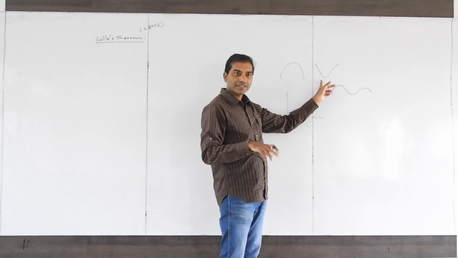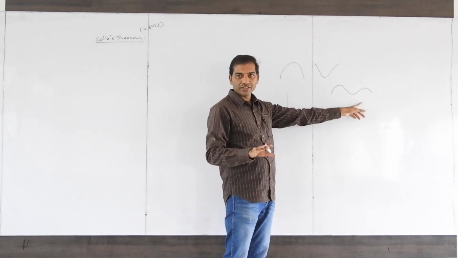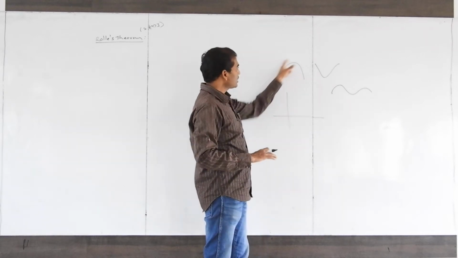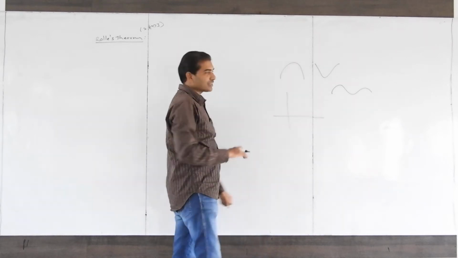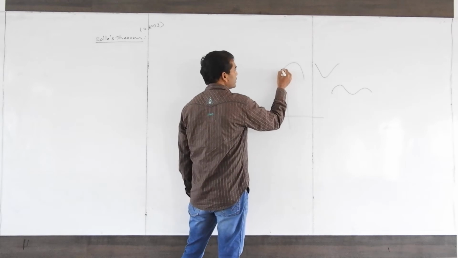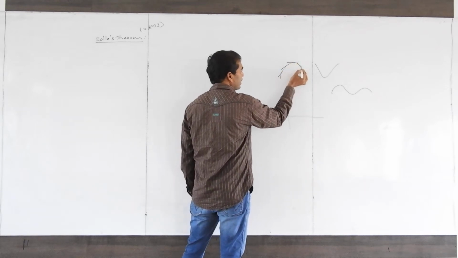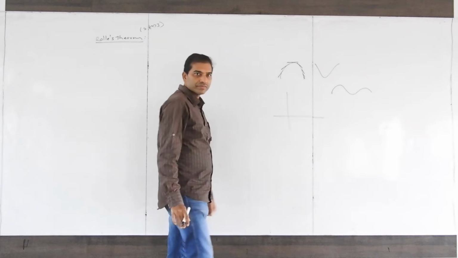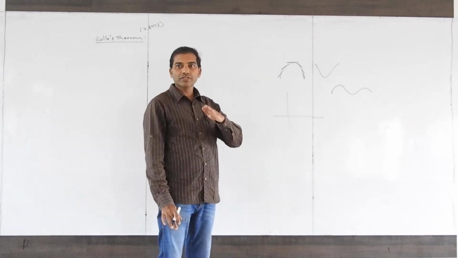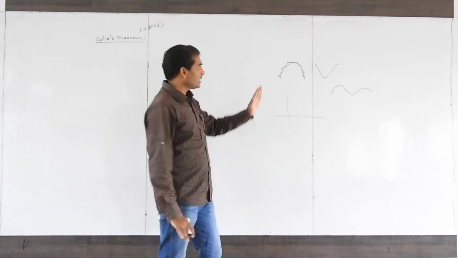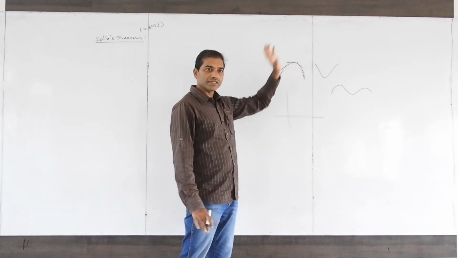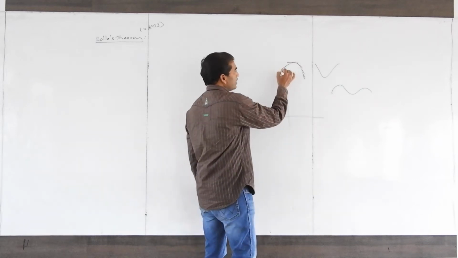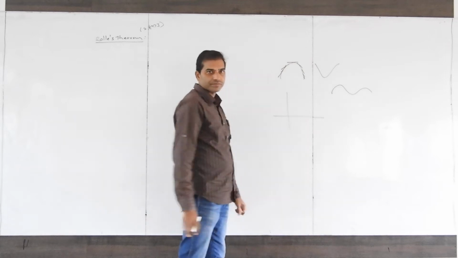Is it differentiable? Yes, everywhere the tangent exists. Differentiation is nothing but the slope of the tangent. If the tangent exists, then the differentiation exists.